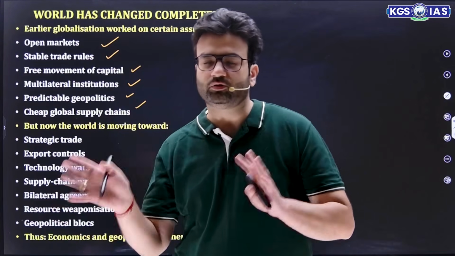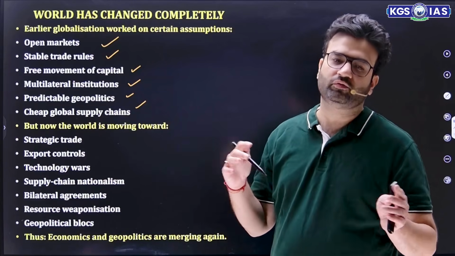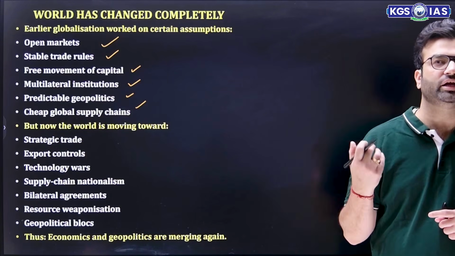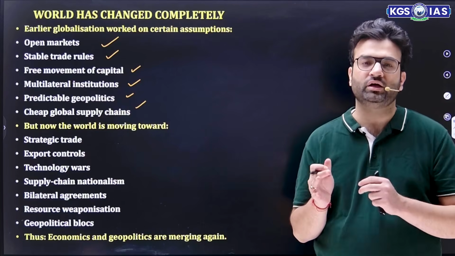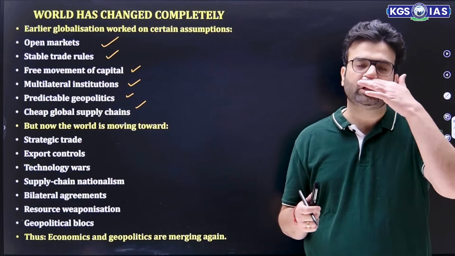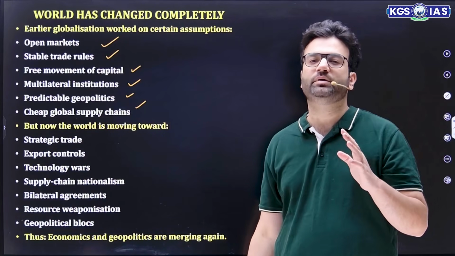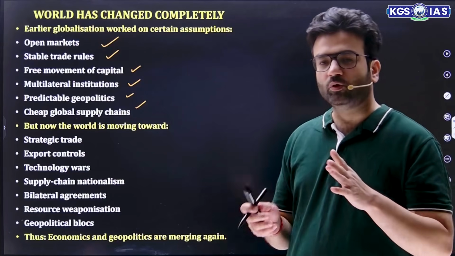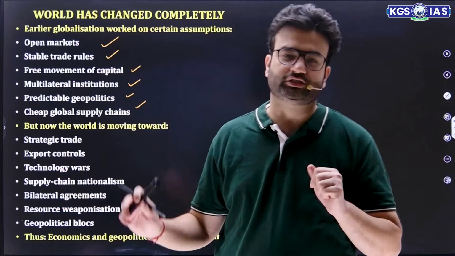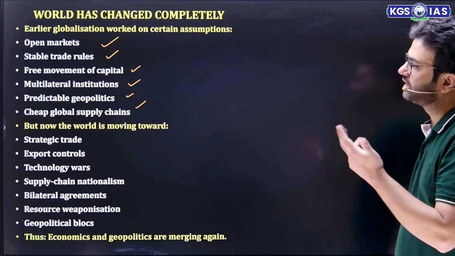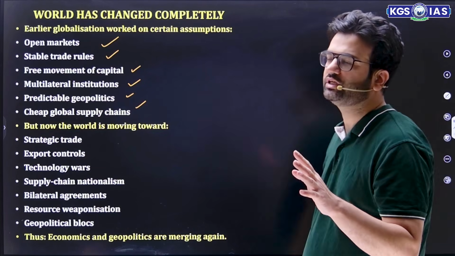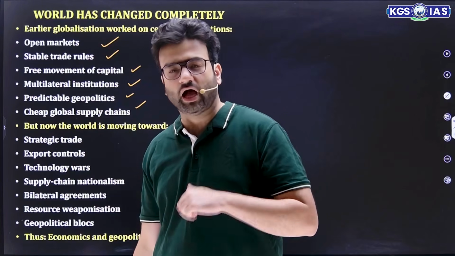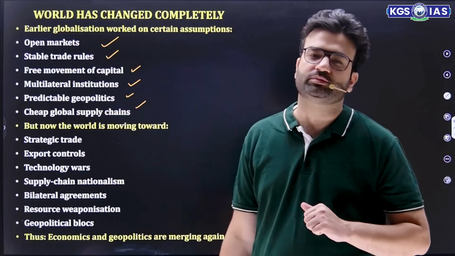So earlier, globalization talked about more open economies, an open market, where one country's products can go to another country, people can easily move, and countries focus on increasing their relationship with the whole world, being open to all other nations. Then stable trade rules means those trade rules which are beneficial for the importing country as well as the exporting country.